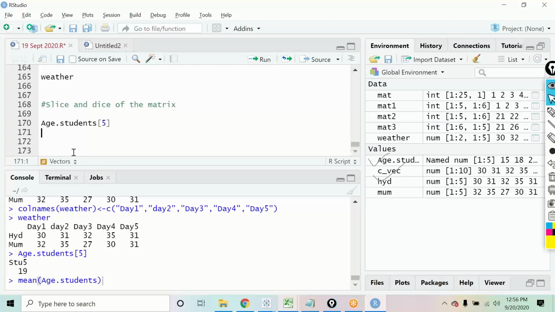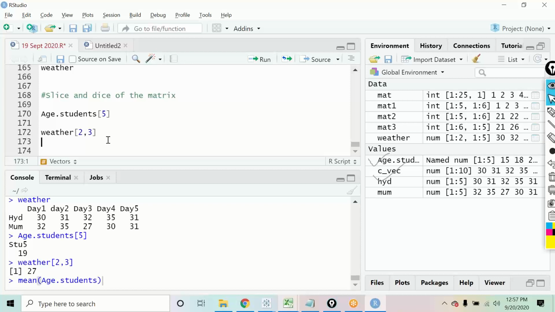Similarly, there could be a requirement from the matrix also that you would like to see a specific value. Because it is a matrix, I now have the flexibility to pass both row and column. So if I say in the second row, I want to see the data in the third column, what will be my output? When you do slicing and dicing on a matrix, you put things into square brackets, but first you define the row number and then the column number. So row number 2 and column number 3 gives me 27 in the output.